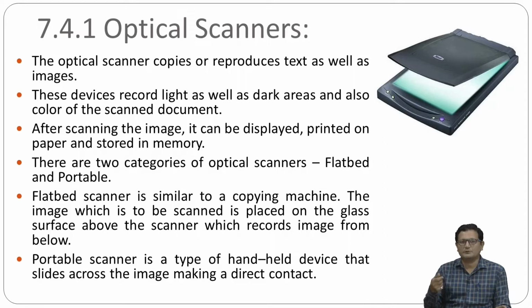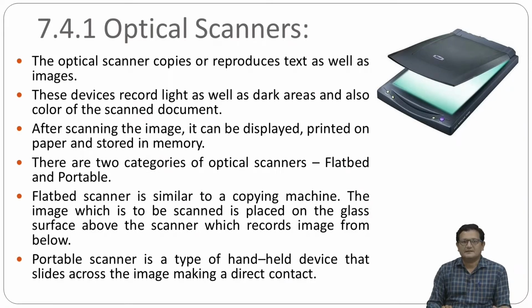If you want to scan any kind of product code, you just have to put that handheld device on the product barcode, and you can easily recognize the product name, price, etc. from that barcode. So a flatbed scanner is similar to a copier machine, right?